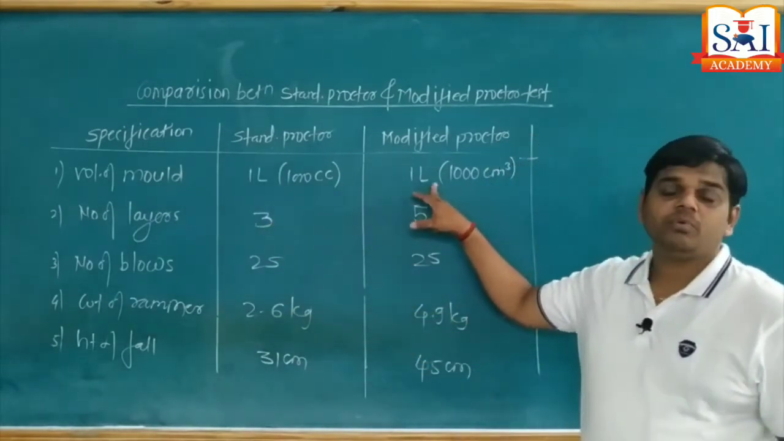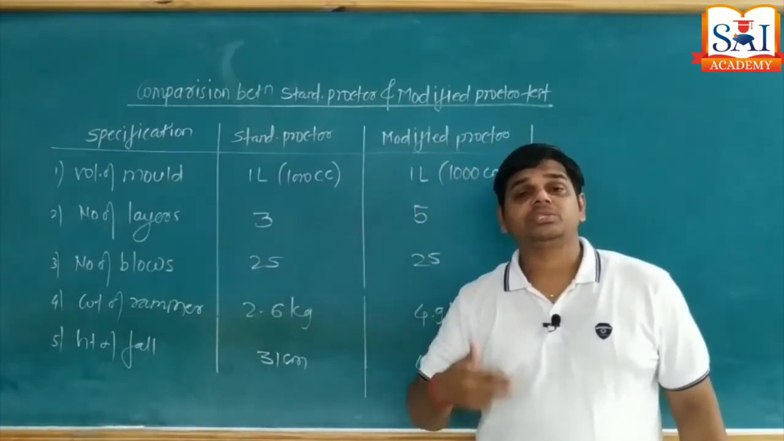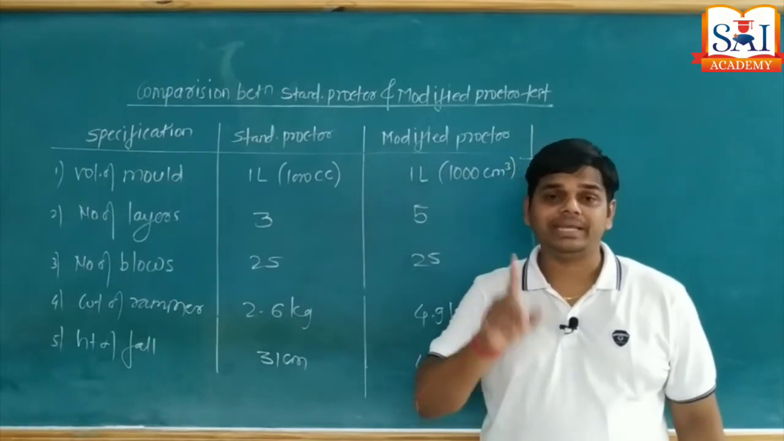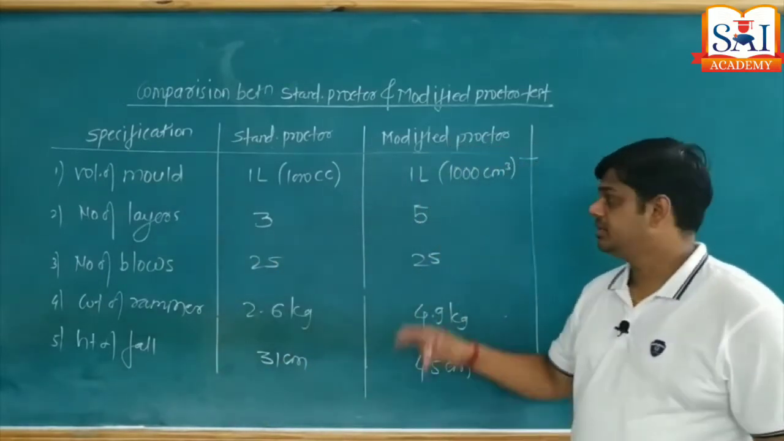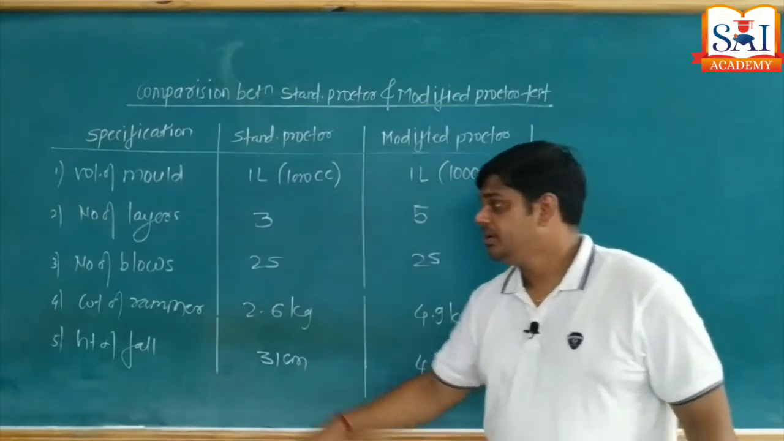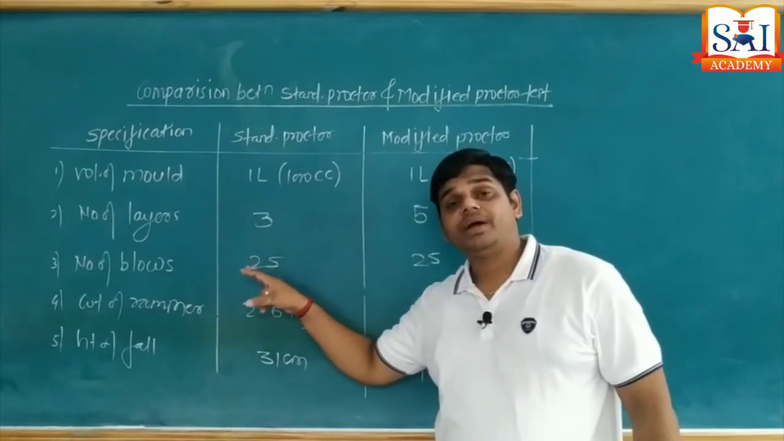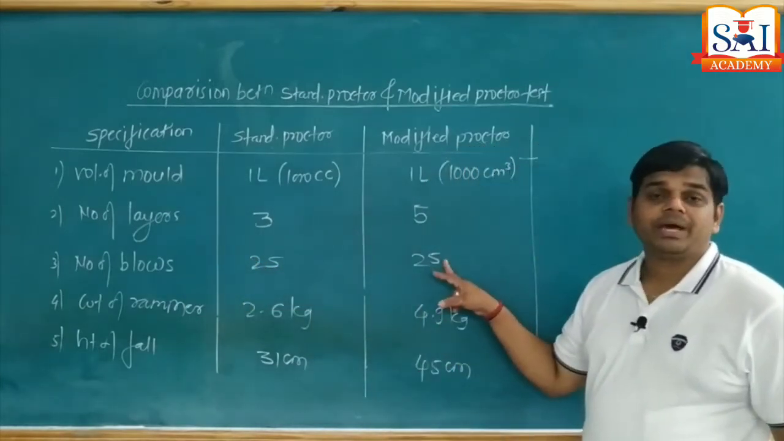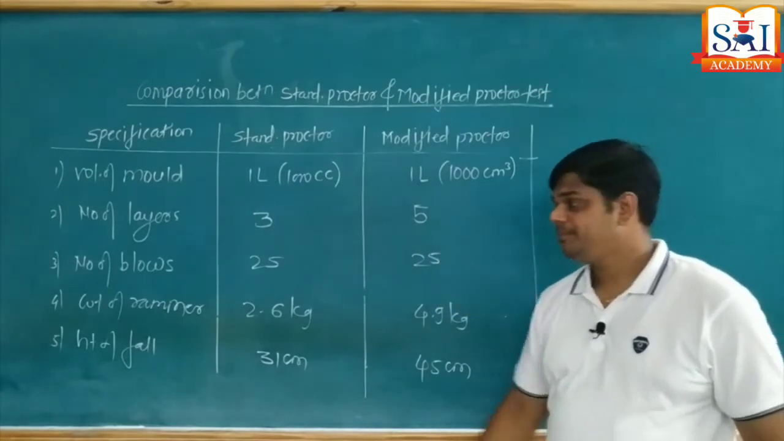Here it is also the same, 1 liter. Number of layers: when we are going to fill the soil sample inside the mold, we are going to fill the mold in 3 layers for standard Proctor, but for modified Proctor the number of layers is 5. Number of blows we are applying in standard Proctor is 25 for each layer. Similar number of blows we are applying but for 5 layers in modified Proctor.